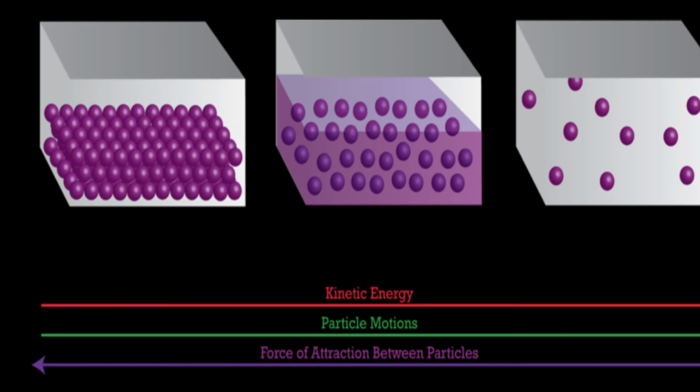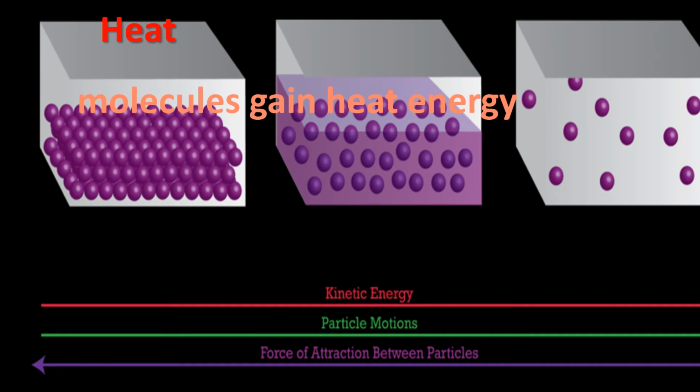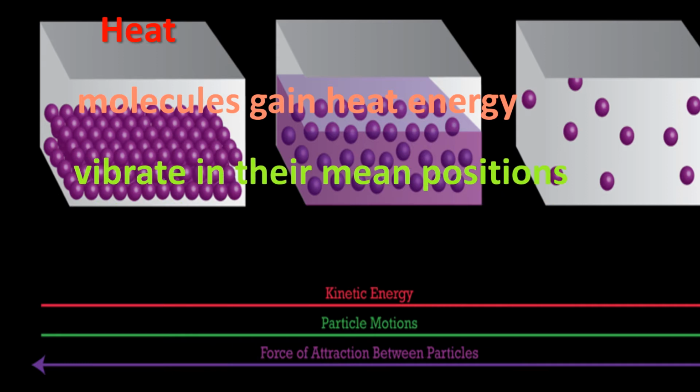Okay, in the conduction of heat also we are saying the same. Mostly conduction is done in solids. Okay children, conduction is done only in solids. If you are heating a pan, what will happen? The molecules in the pan gain heat energy and vibrate in their mean positions.